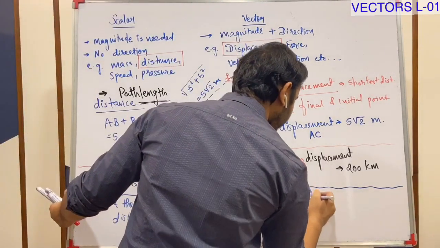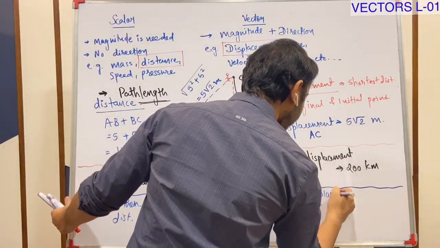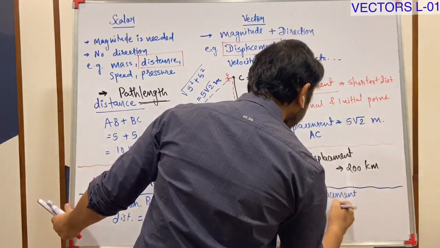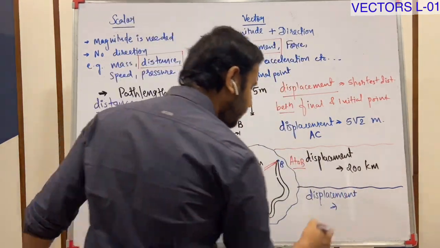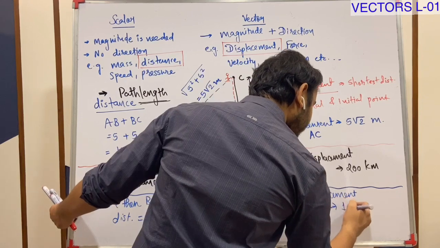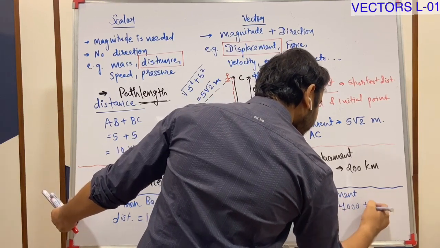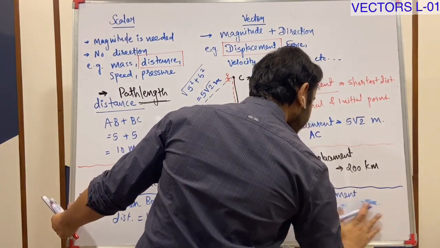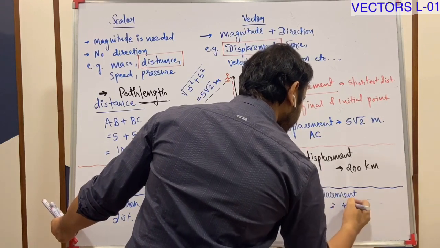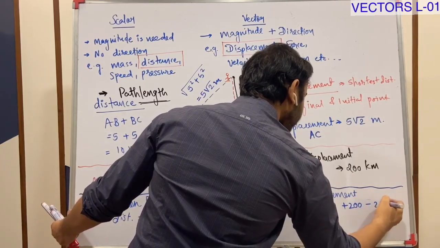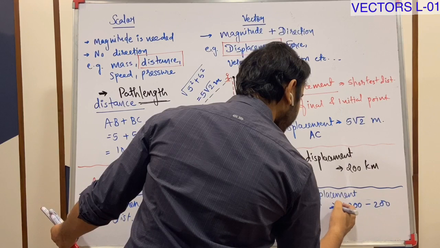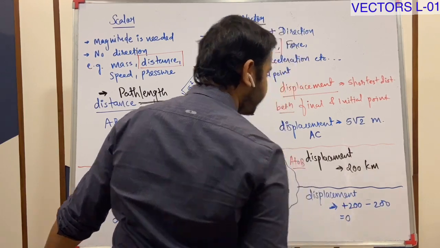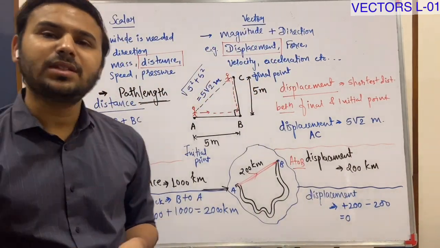But displacement is what? You can say 1000 minus 1000, 0. Final and initial position is same.